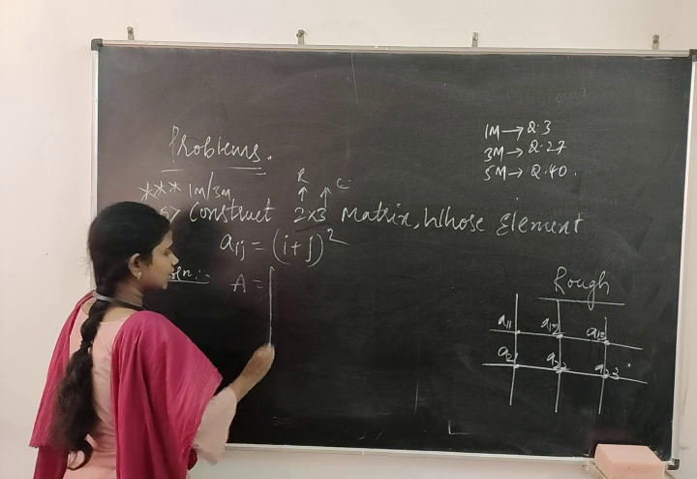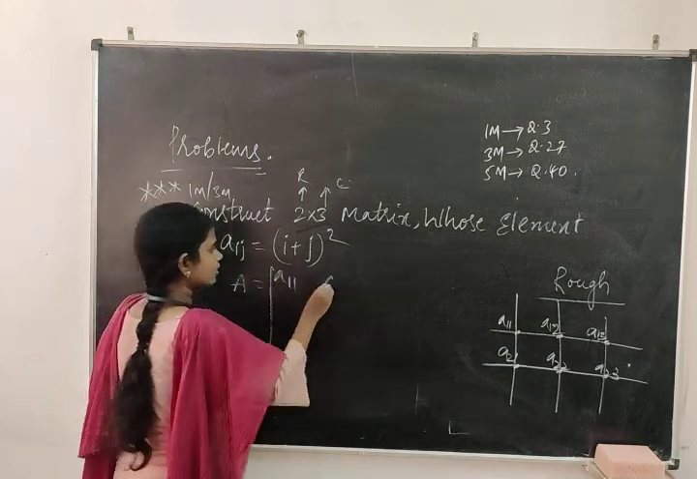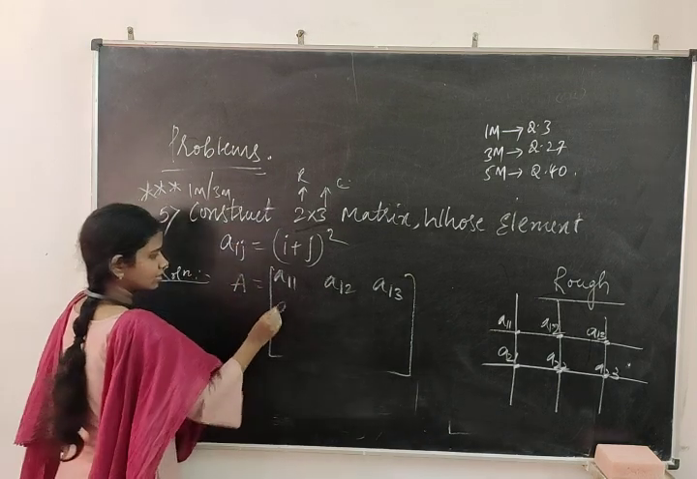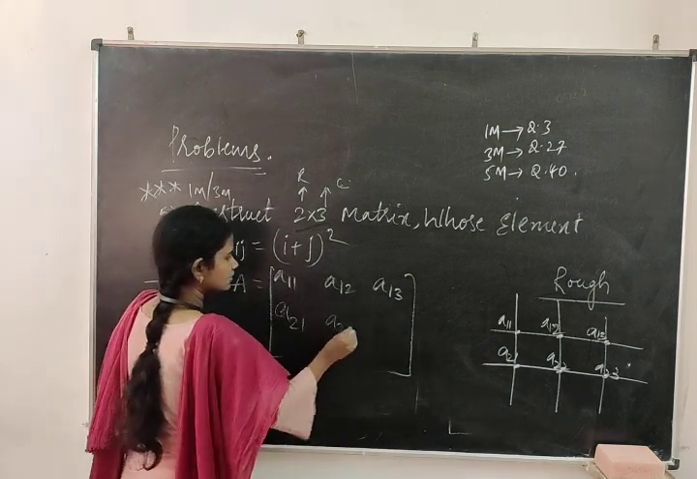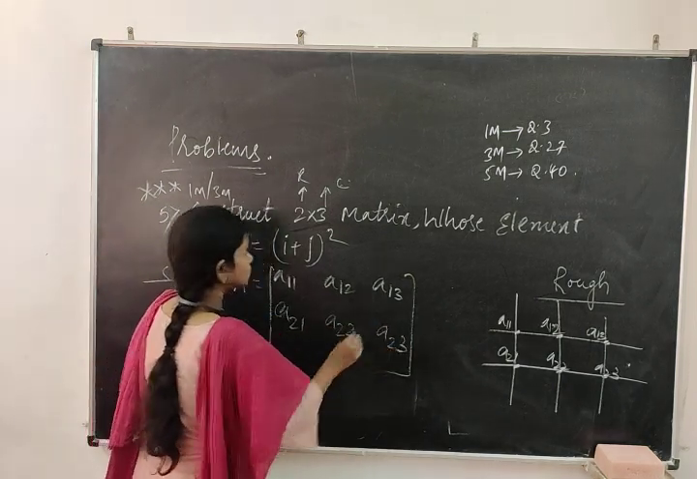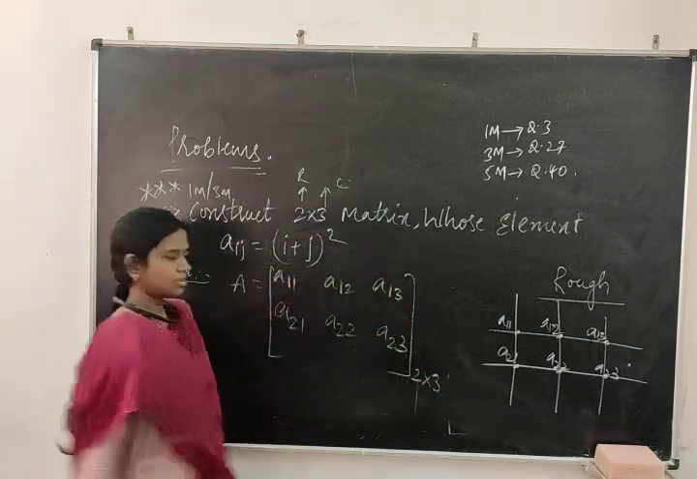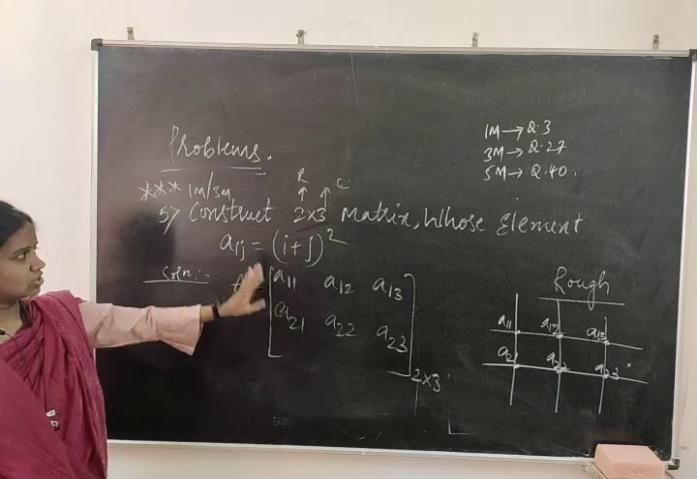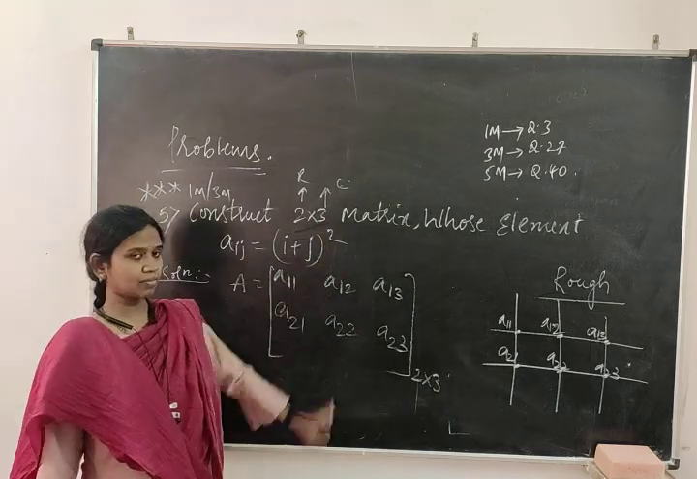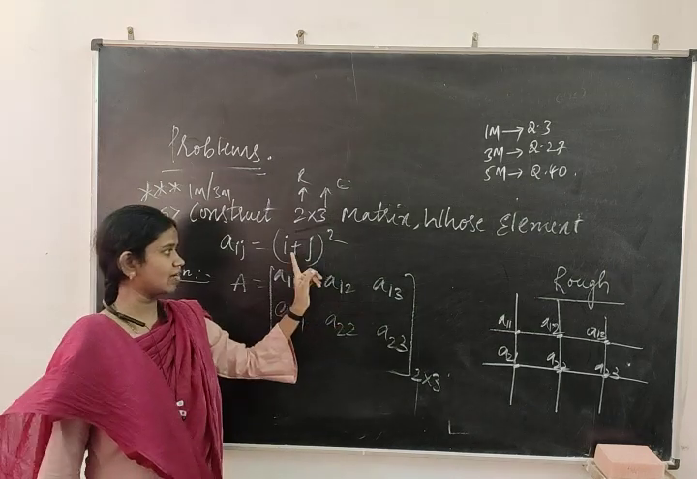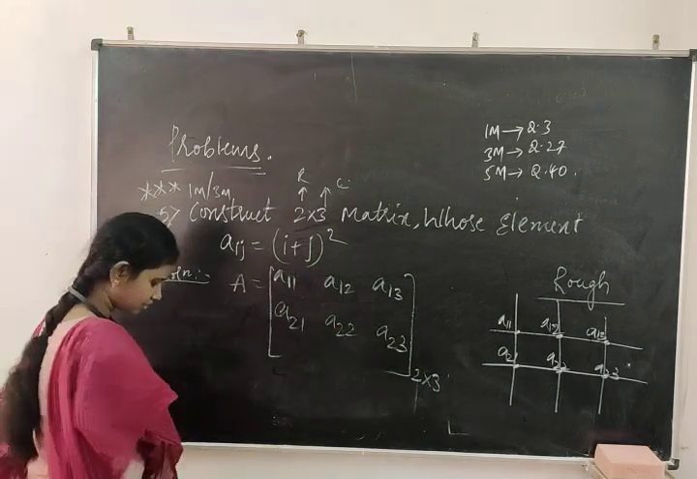Capital A is equal to the matrix: a suffix 1,1, a suffix 1,2, a suffix 1,3. Second line, a suffix 2,1, a suffix 2,2, a suffix 2,3. Write down the order, 2 cross 3. This is the general representation or construction of a 2 cross 3 matrix. But now replace these a11, a12, a13 values with the given data.